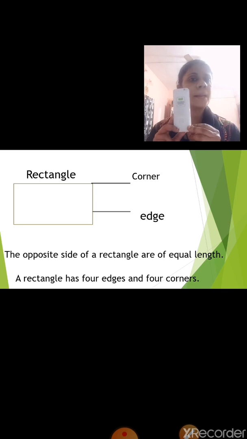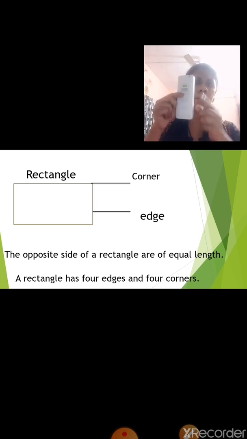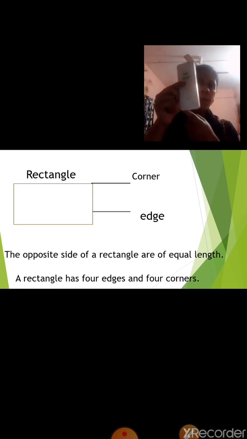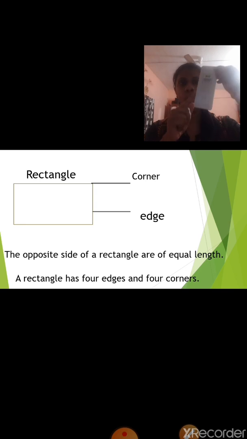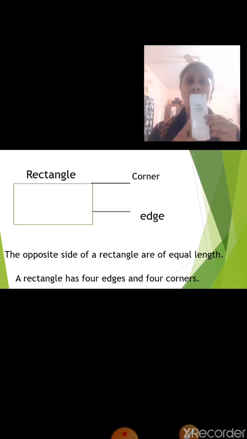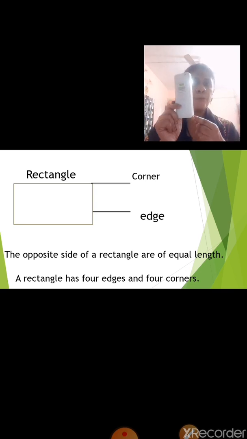Which shape? Rectangle. So how many corners and edges does a rectangle have? Let us count. 1, 2, 3, 4. So a rectangle has how many edges? 4 edges. How many corners? Let us count. 1, 2, 3, 4. A rectangle has 4 edges and 4 corners.